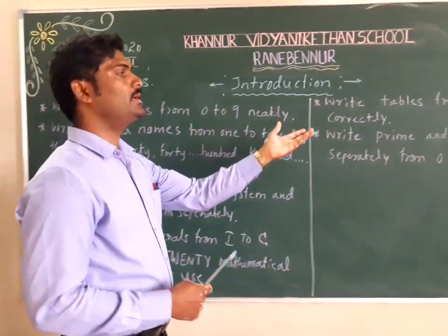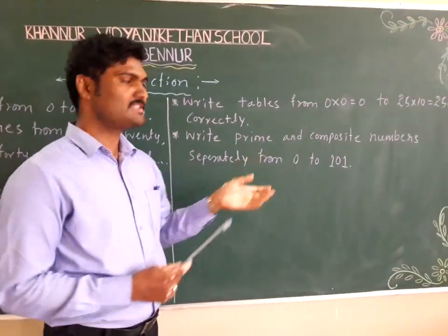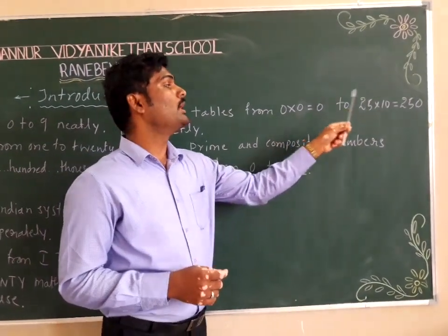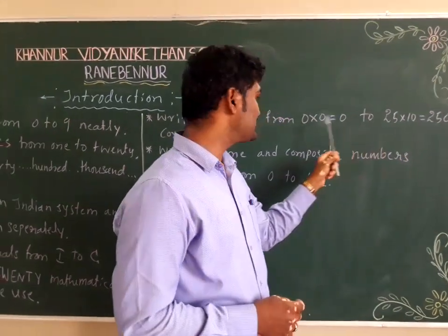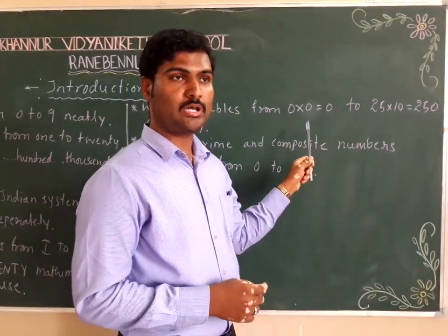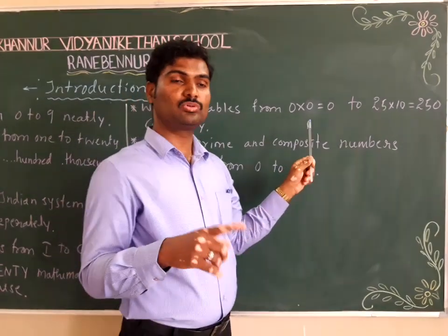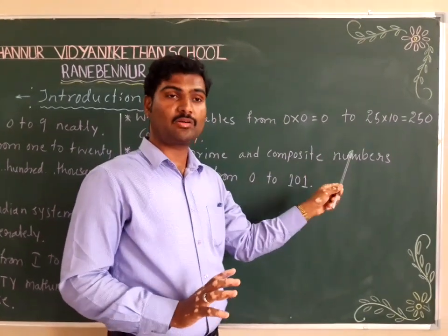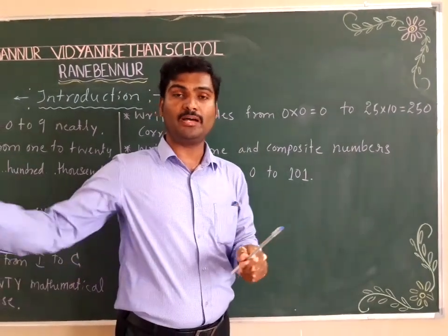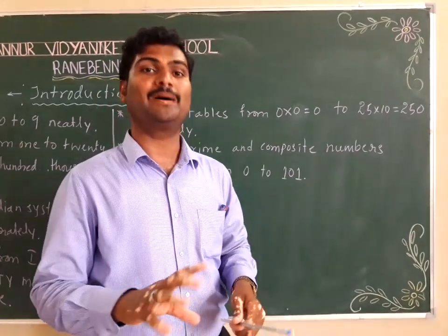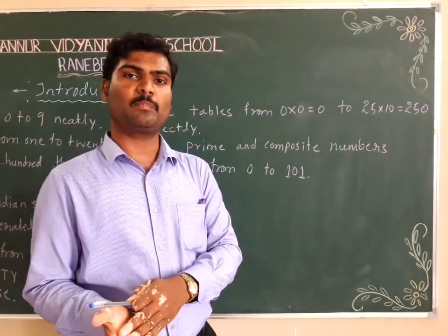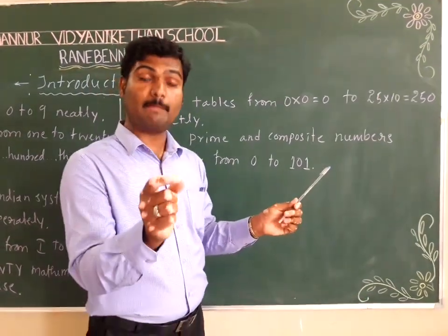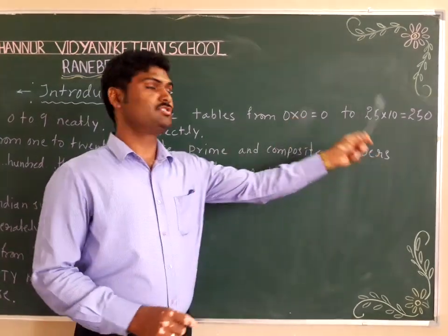The next is a very, very important one: write tables from 0 to 25. 25 times 10 is 250, in the same fashion you are supposed to write. Don't write 0, 1, 2, 3 with only single answers. I don't want that. I want this in this manner only. Why? Because whenever you do examples or numerals, any problems, if any table is required, you can just turn your pages and write it off, if you forget. But the compulsion is that you are supposed to write it from 0 to 25.